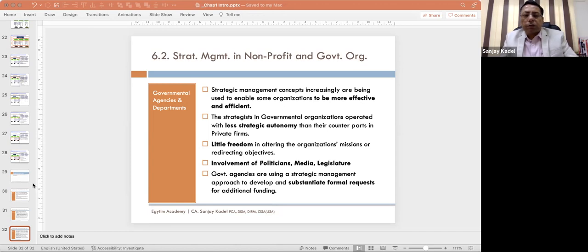Next, Porter's generic strategies. What do you mean by the word generic? The word generic means general. So what are the generic strategies according to Porter? He says there are three important bases from which the strategies can come. One basis is cost leadership. That is producing standardized products at a very low per unit cost.